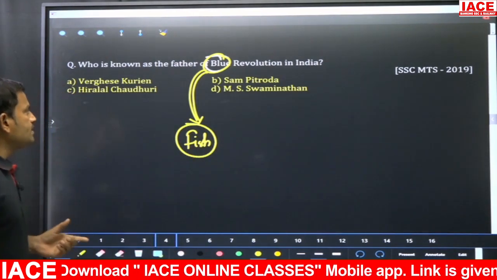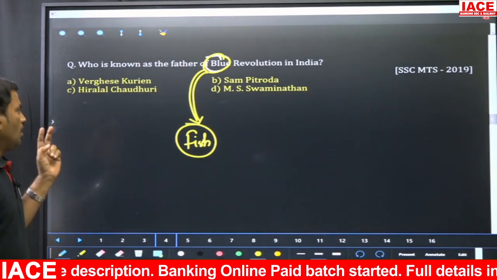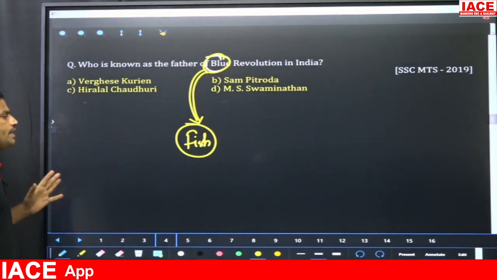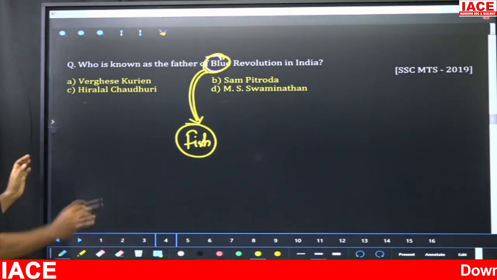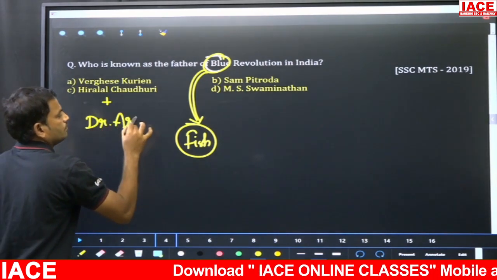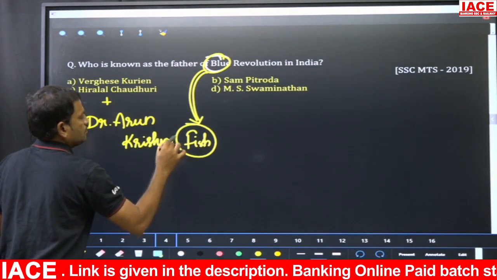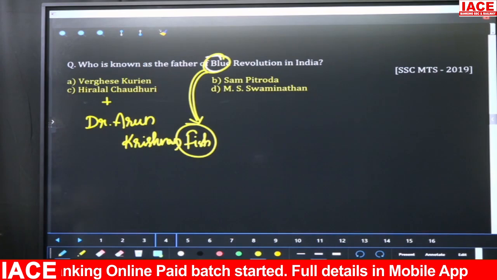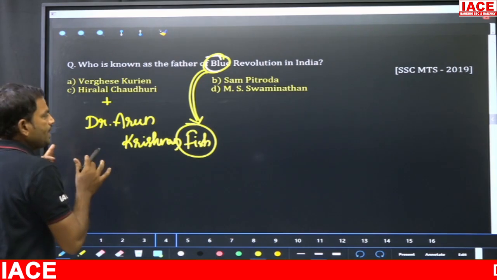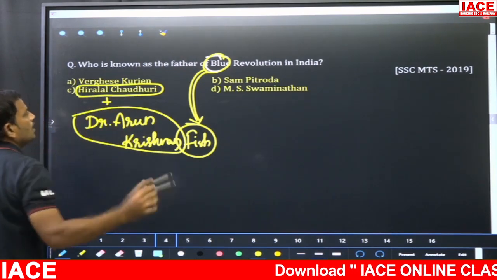Okay, so for this two persons are there. One is Hiralal Chaudhary, one is the person. Another one is Dr. Arun Krishnan. So Dr. Arun Krishnan and Hiralal Chaudhary became the fathers of this blue revolution. But here Dr. Arun Krishnan is not given in the option. That's why we have to take this Hiralal Chaudhary only.